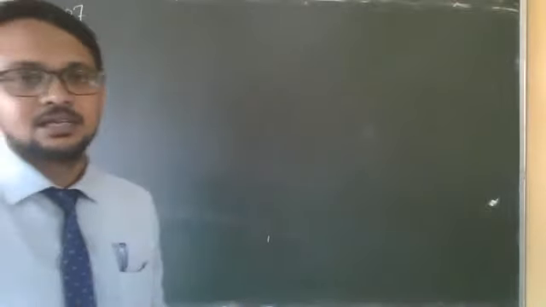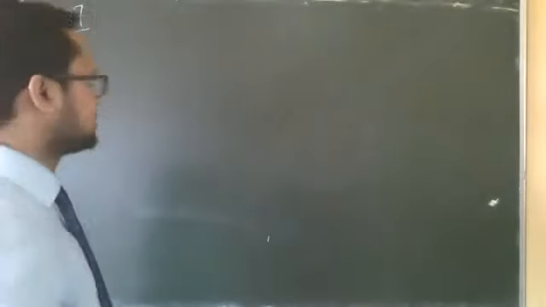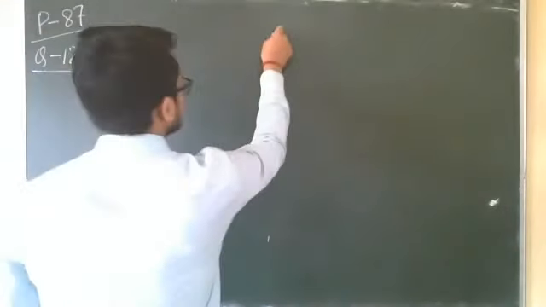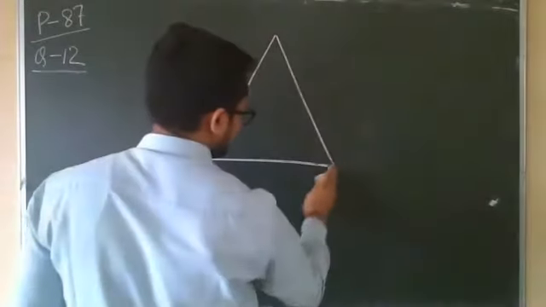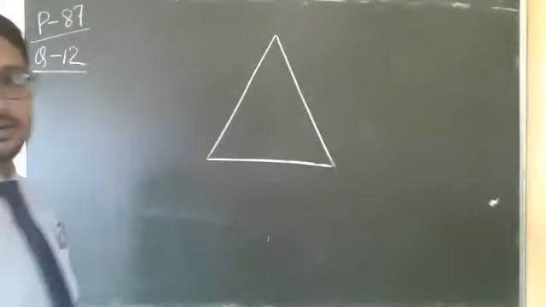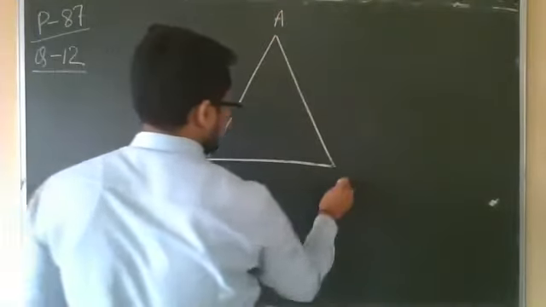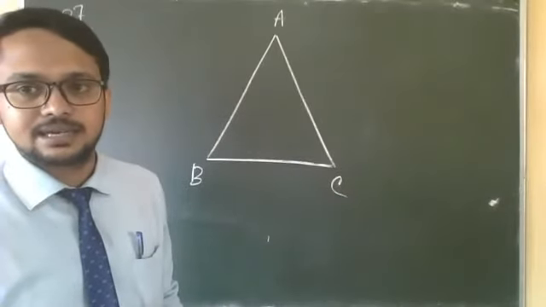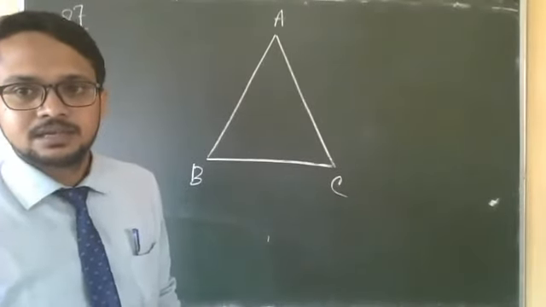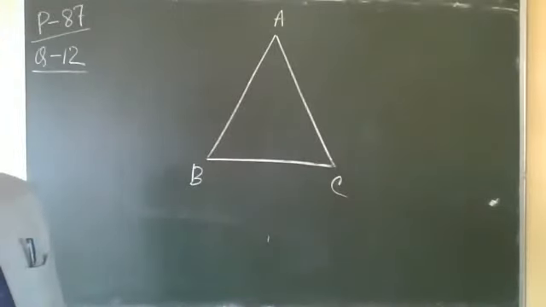In the last class, we had seen the conditions for minimum deviation. The first condition was that the refracted ray inside the prism will be parallel to the base.